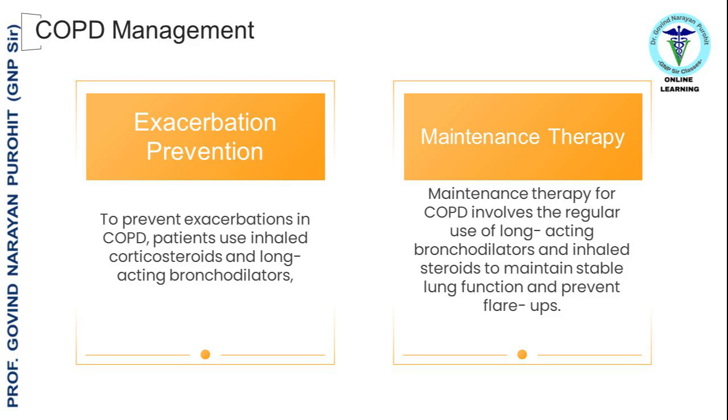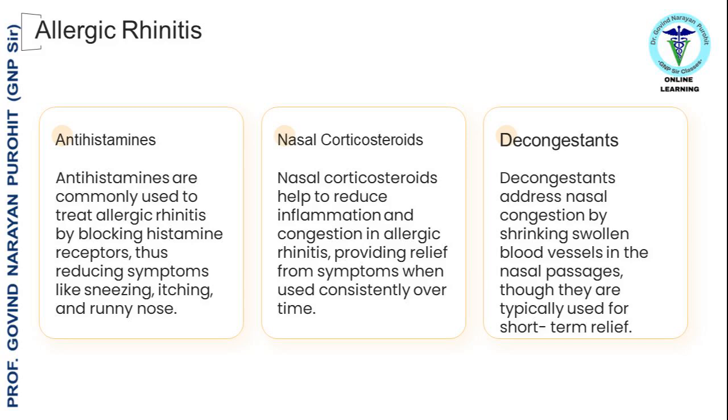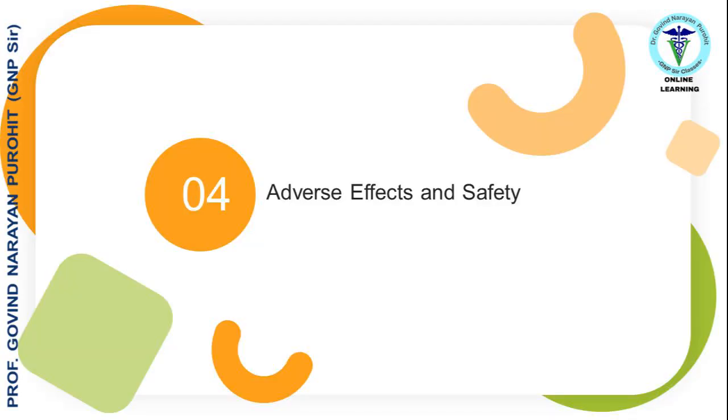Antihistamines are commonly used to treat allergic rhinitis by blocking histamine receptors, thus reducing symptoms like sneezing, itching, and runny nose. Nasal corticosteroids help to reduce inflammation and congestion in allergic rhinitis, providing relief from symptoms when used consistently over time. Decongestants address nasal congestion by shrinking swollen blood vessels in the nasal passages, though they are typically used for short-term relief.